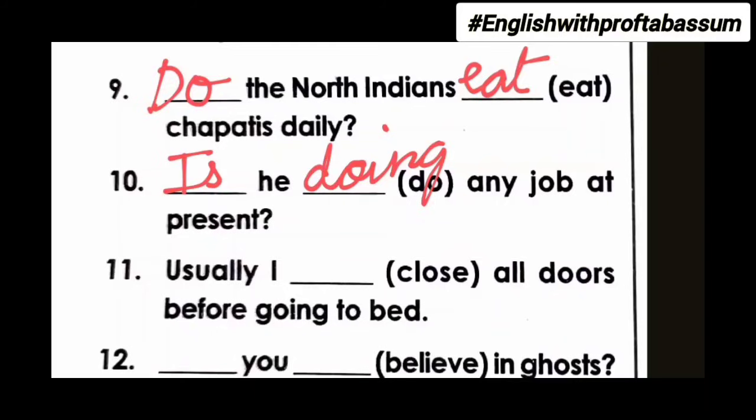Next one, usually I ___ all doors before going to bed. So the hint over here is usually and it indicates simple present tense, a habit. So with simple present tense, when the subject is I, we use the base form. So usually I close all doors before going to bed.